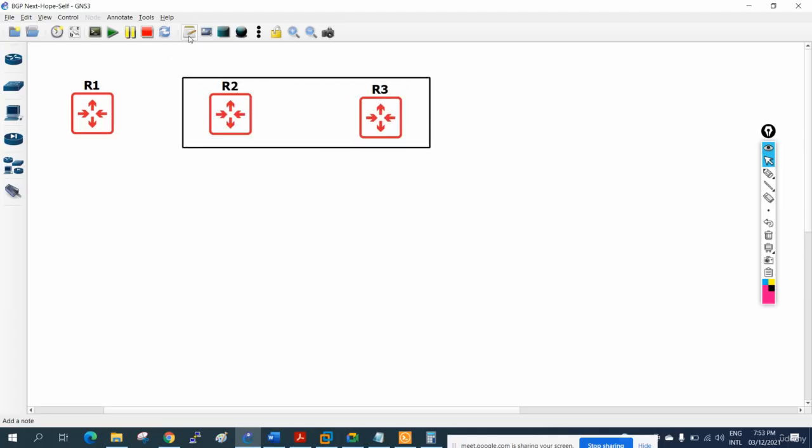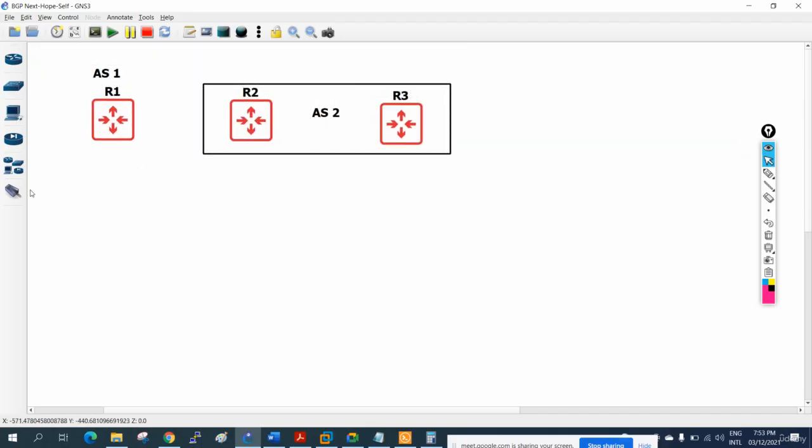And then I can write here, this is AS1. I can make a duplicate, I can move it, and this is AS2. So this is AS1, this is AS2. Let me move here and let me do the connectivity. I will enable the port numbers.